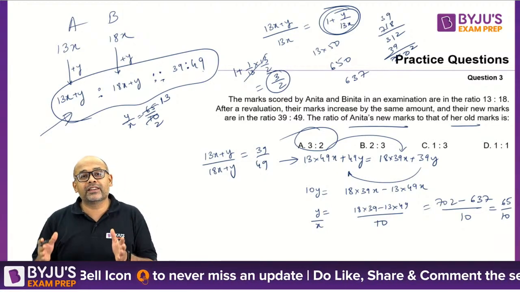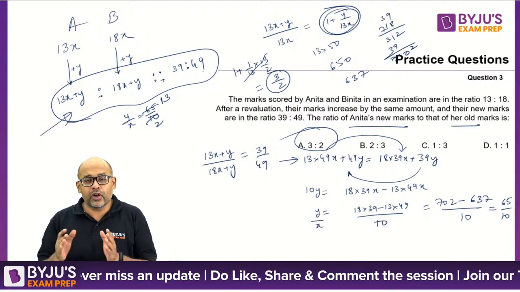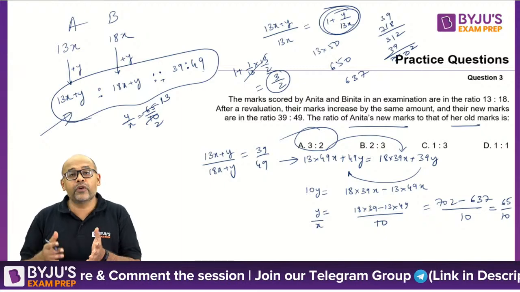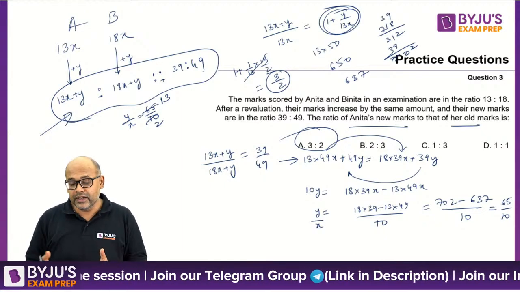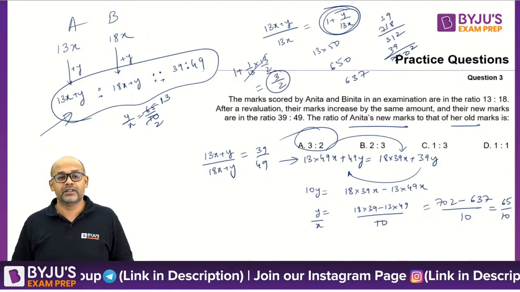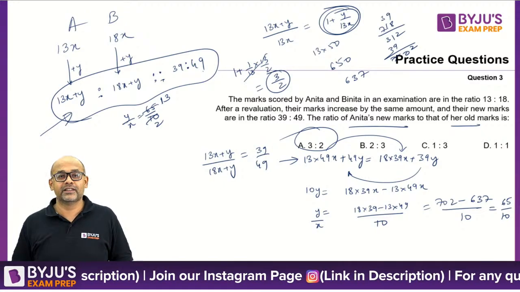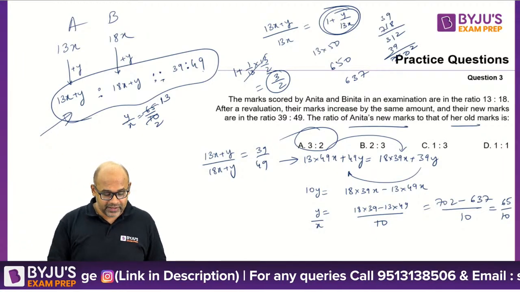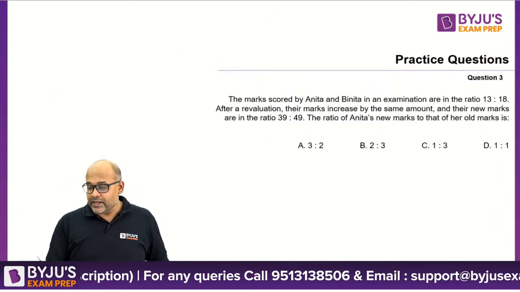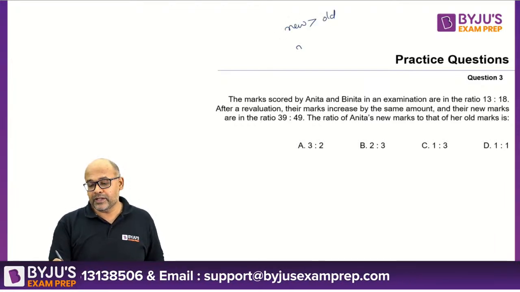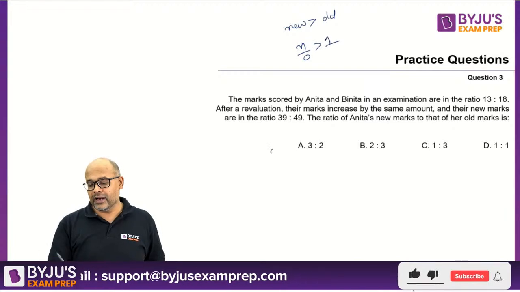Oh, by the way, this is a long approach. Did anybody get the fastest approach here? If somebody is asking you to show mathematically, but based on the options, there is something which is very straightforward. You can get the answer in seconds. Anybody realize that? Yes, that's it, Vicky. That's very good. See, new marks are greater than old marks, which means new by old should be greater than 1. Answer is option A.